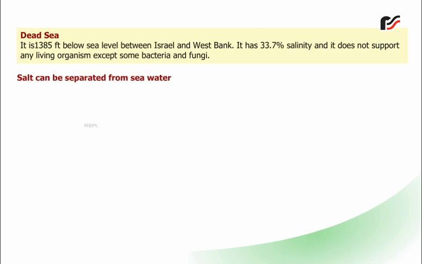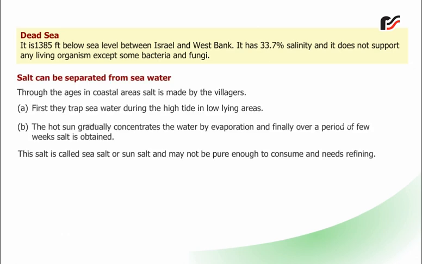Salt can be separated from seawater. Through the ages, in coastal areas, salt is made by the villagers. A. First, they trap seawater during the high tide in low-lying areas. B. The hot sun gradually concentrates the water by evaporation and finally, over a period of a few weeks, salt is obtained. This salt is called sea salt or sun salt and may not be pure enough to consume and needs refining.